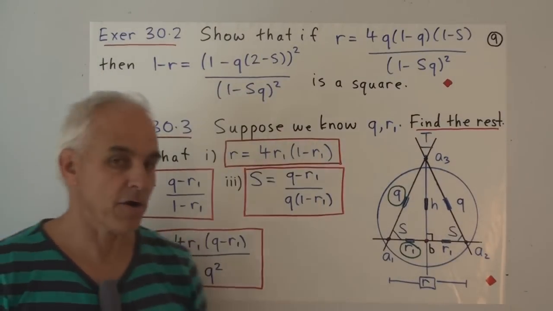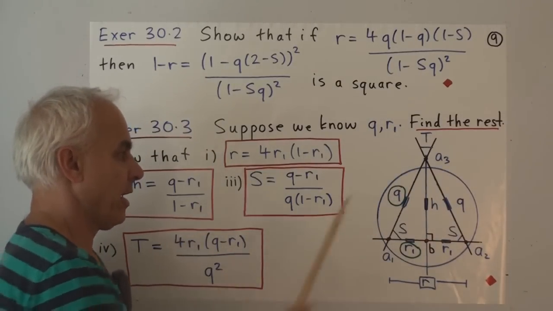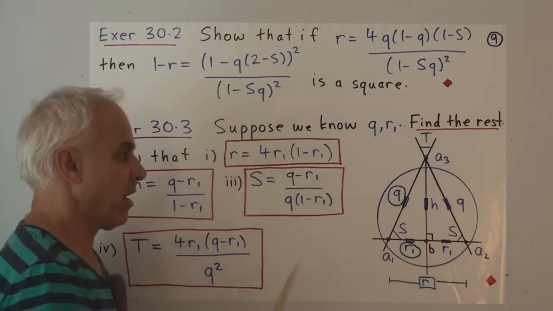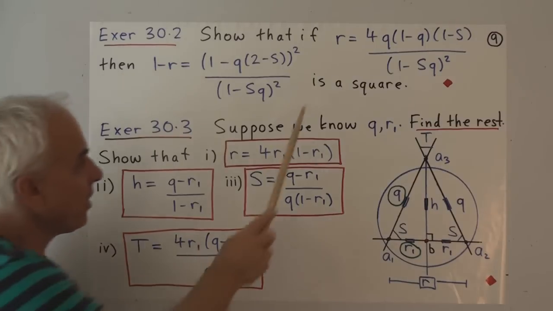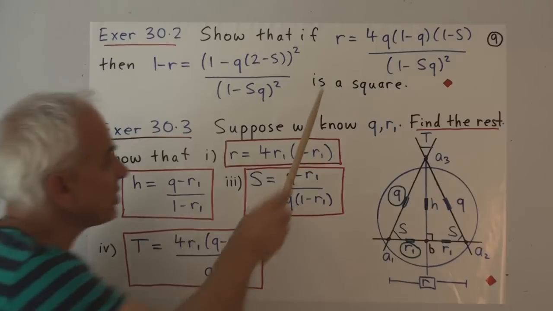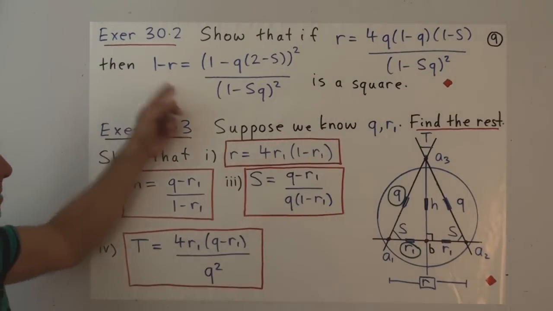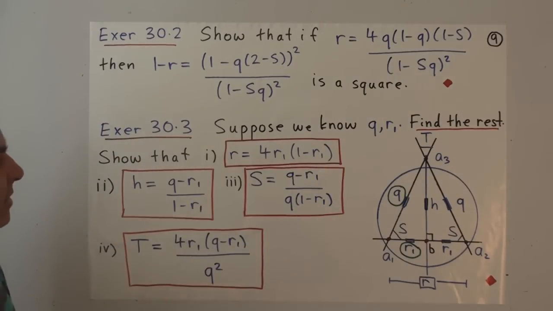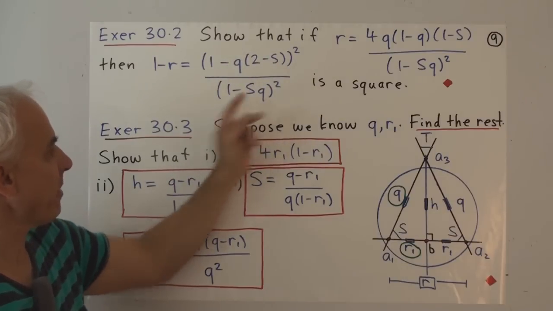So staying with our notation, where we have, say, two quadrances as Q, two spreads S, the base quadrance, say, R, and this top spread T, show that if R, and this was our expression from the isosceles triangle theorem, our expression for R in terms of Q and S is that, then 1 minus R, so 1 minus this expression, can be rewritten, somewhat remarkably, as 1 square divided by another square.